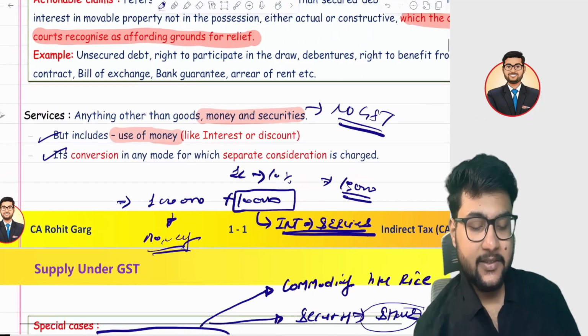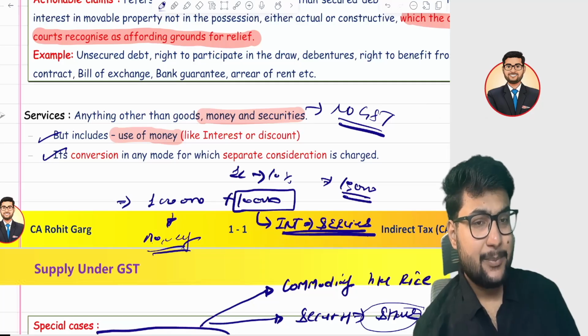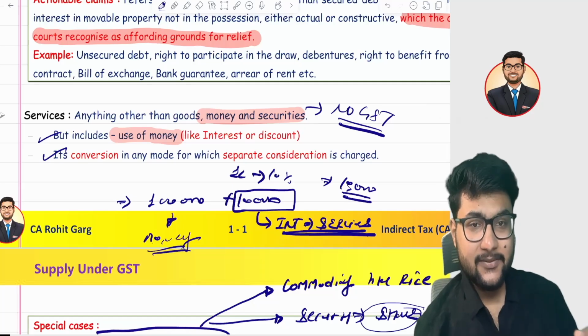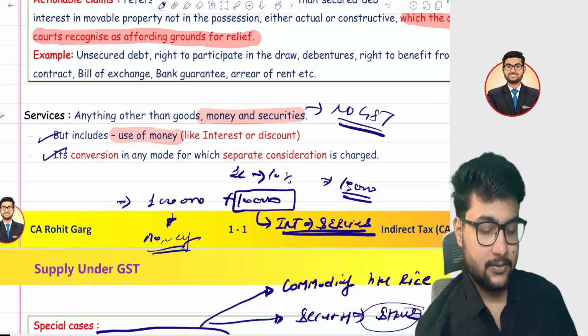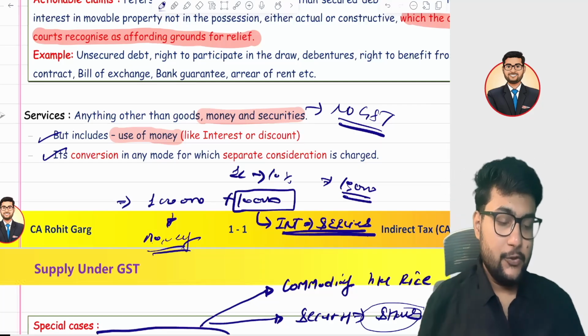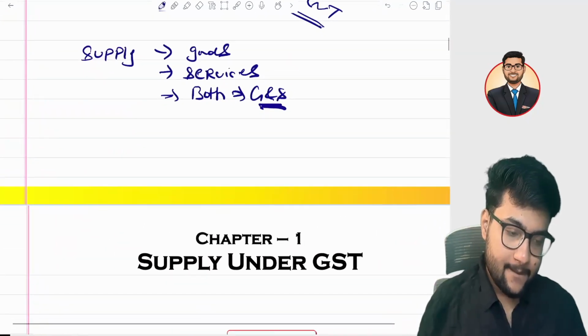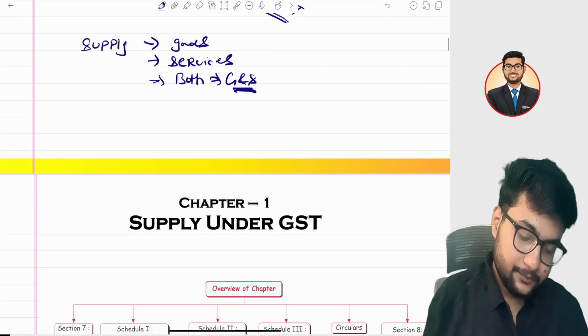Another is its conversion in any mode for which a separate consideration is charged. Sir, what does that point mean? Any conversion. Matlab, suppose you want to go to Dubai. You want to go to Dubai.